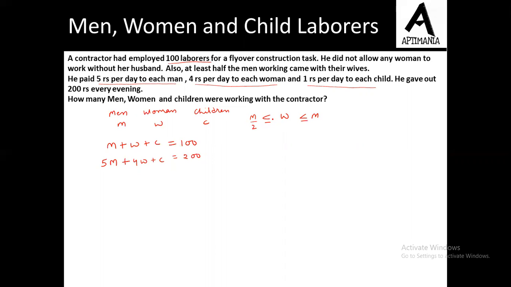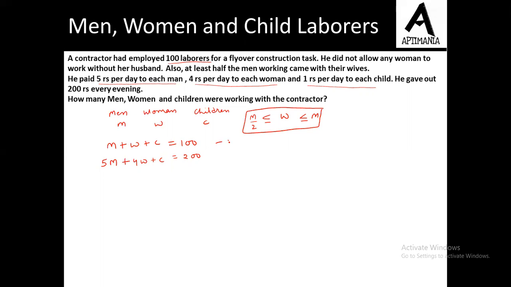The maximum number of men that can come with their wives is 100%. Like all the men can come with their wives. But the minimum number of men that came with their wife is M by 2, half the men. Fine. So the value of W can vary between M by 2 to M. Now these are the two equations. Since we have one more piece of information regarding M and W, let us try to eliminate this variable C.